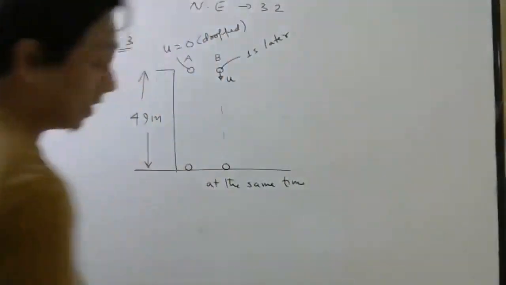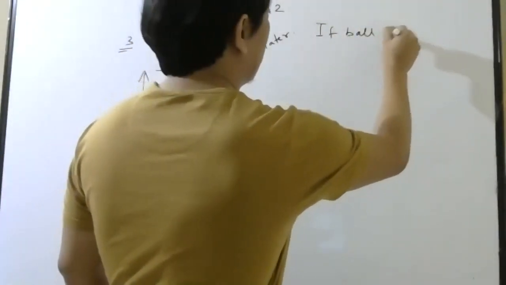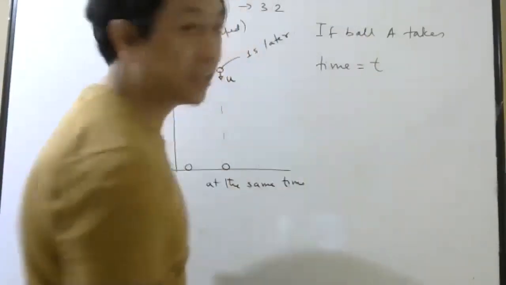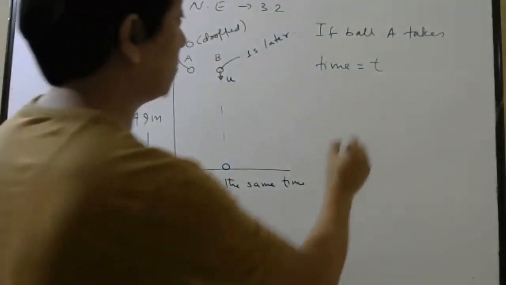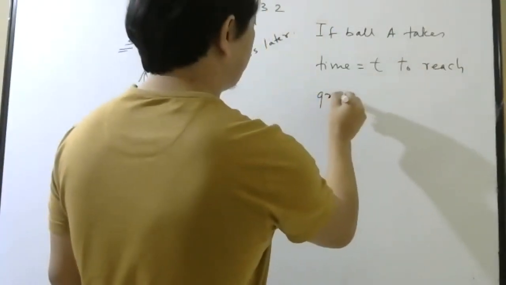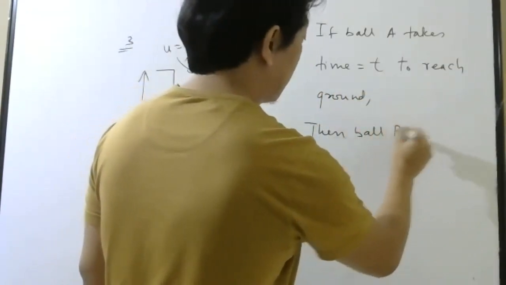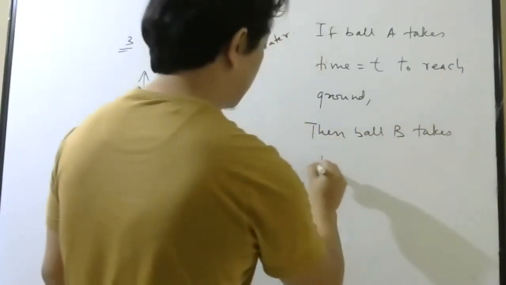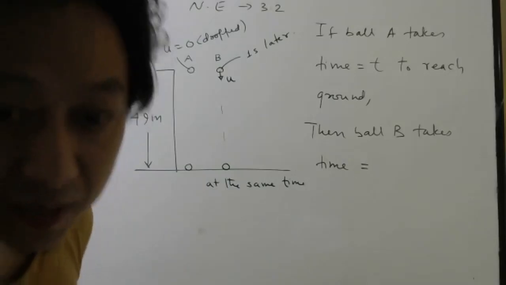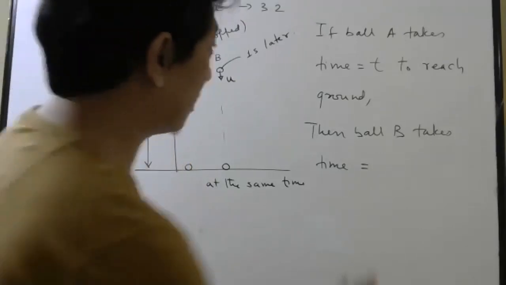One thing is very clear. If ball A takes time equal to t, let us say t is the time taken to reach the ground, then ball B takes time how much? T minus 1. Very good. No one is writing t plus 1. So it should not be t plus 1, t minus 1.